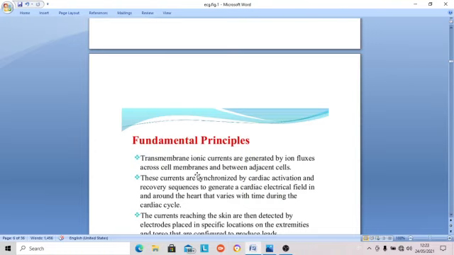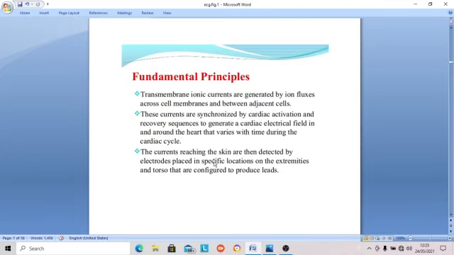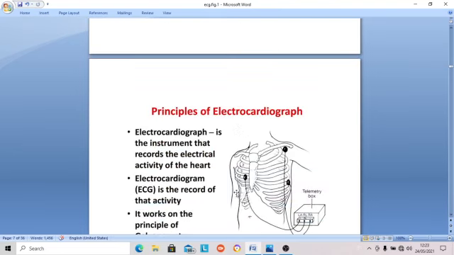The ionic currents across the membrane generate ionic fluxes between adjacent cells on the cell membrane. The ECG is a direct reflection of this when we record with both electrodes on the surface of the cell. If one electrode is inside the cell and one outside, with microelectrodes, we record membrane potentials. But when both are on the surface of the body, that is the ECG. The current in the skin is detected by electrodes placed at specific locations on the extremities, configured into the leads. It is a highly sensitive recording.